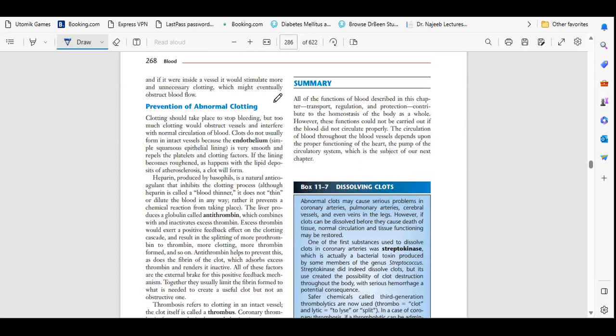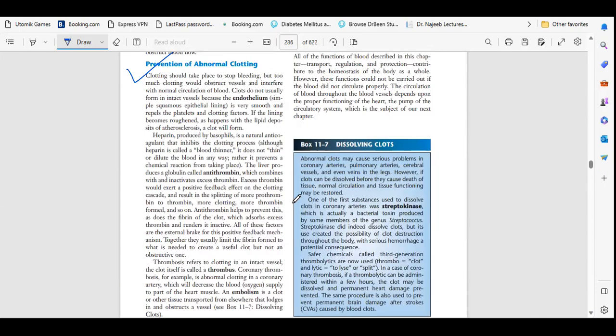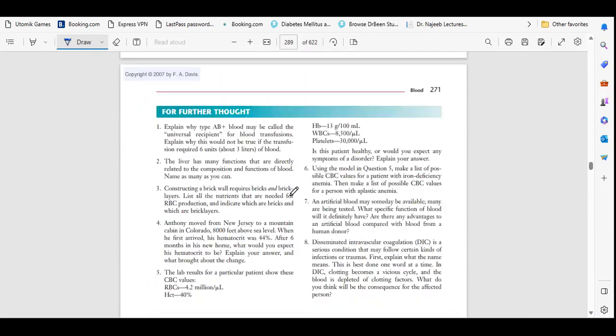Next is prevention of abnormal clotting. Then we have the summary. So we will summarize and we will start the next lecture.